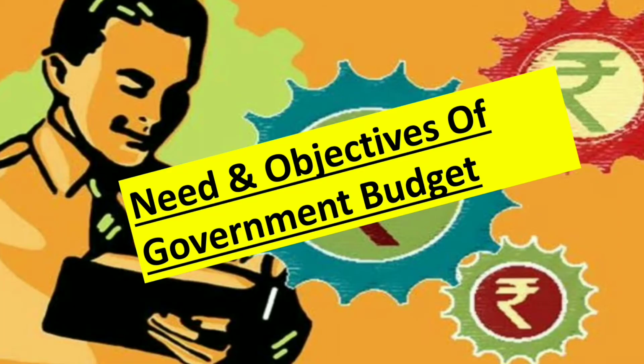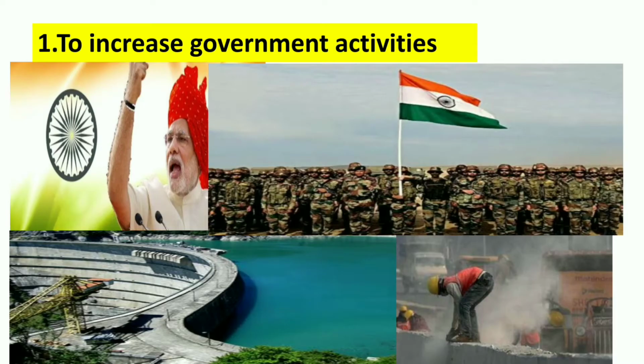All right. Now let's see what is the need and what are the objectives of government budget. Why do we need government budget, right? So the first important point is to increase government activities. In order to mobilize the large resources to meet the expenditure required, government budget is required. There are several activities that government is undertaking, like construction and various other activities. So in order to increase those activities for public welfare, budget allocation is required.